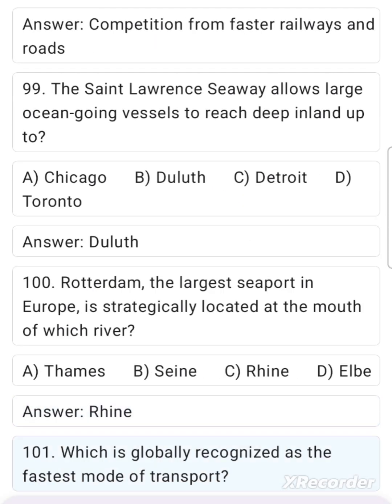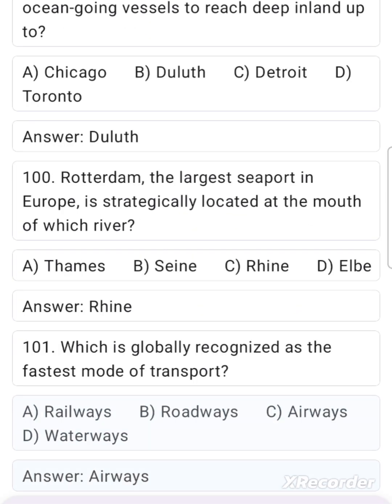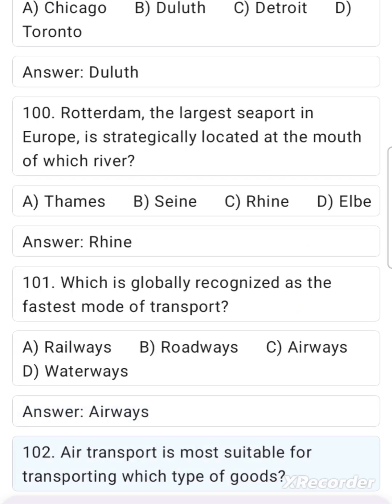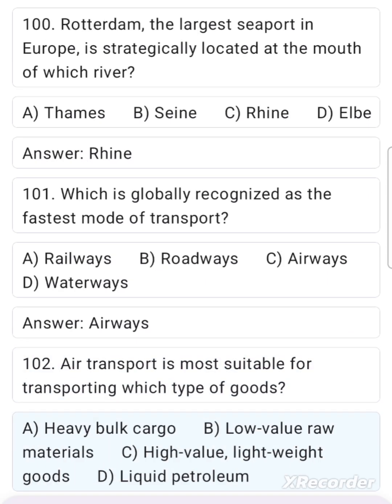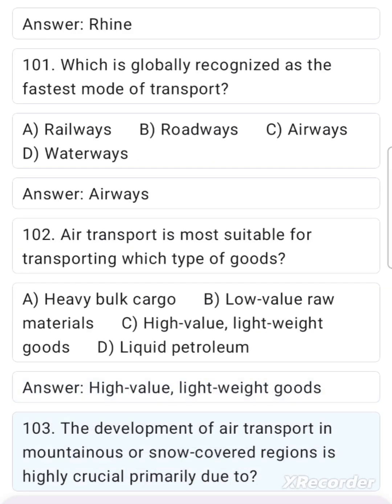101. Which is globally recognized as the fastest mode of transport? A. Railways, B. Roadways, C. Airways, D. Waterways. Answer: Airways. 102. Air transport is most suitable for transporting which type of goods? A. Heavy bulk cargo, B. Low value raw materials, C. High value, lightweight goods, D. Liquid petroleum. Answer: High value, lightweight goods.